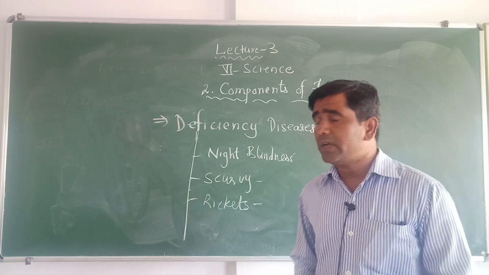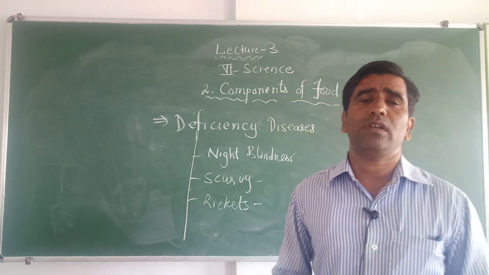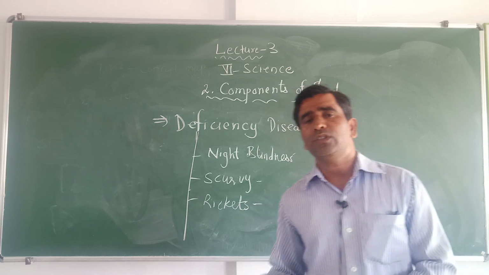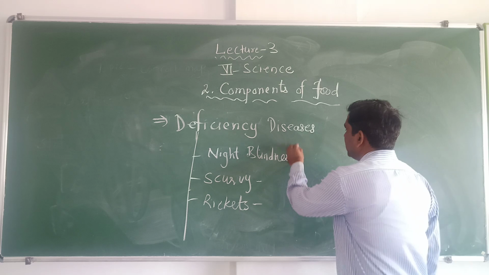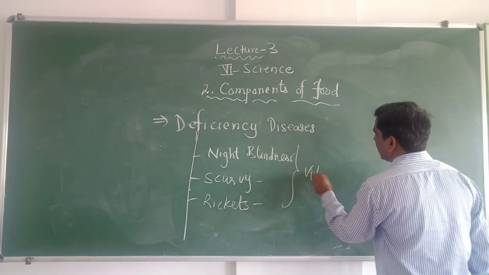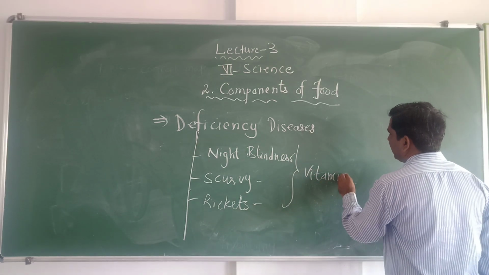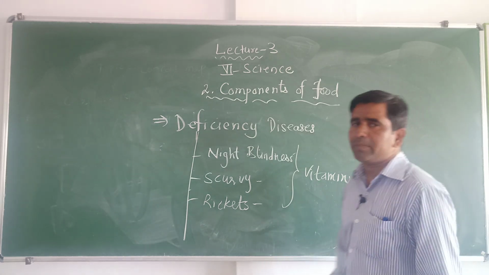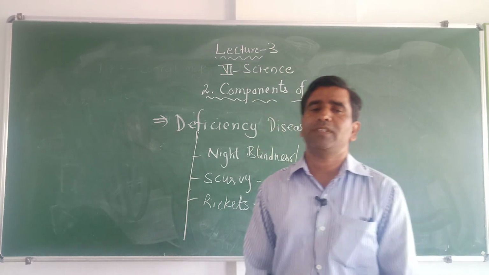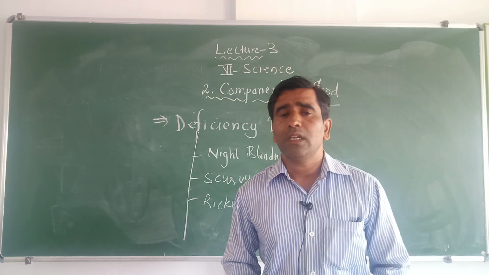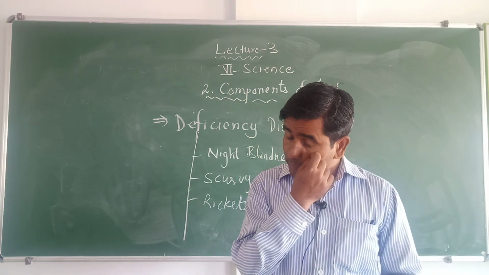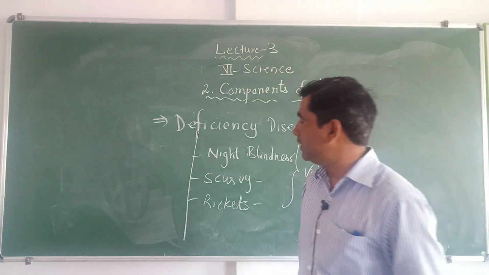If he does not get vitamin D in his diet, he is going to suffer from the disease called rickets. These three diseases are caused by the deficiency of vitamins. Apart from that, there are some diseases like beriberi that are caused by the deficiency of vitamin B1, pellagra by vitamin B3, and other diseases caused by the deficiency of other vitamins.